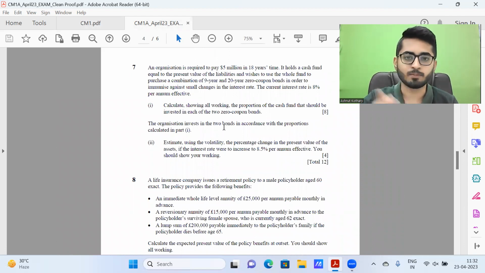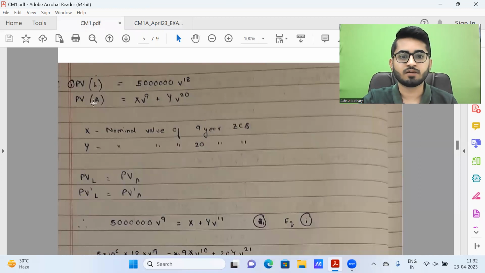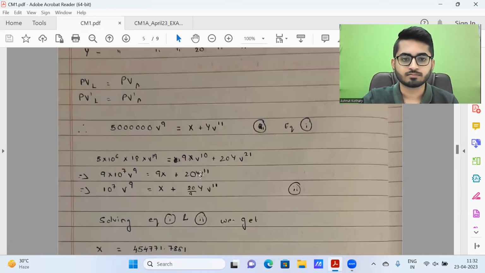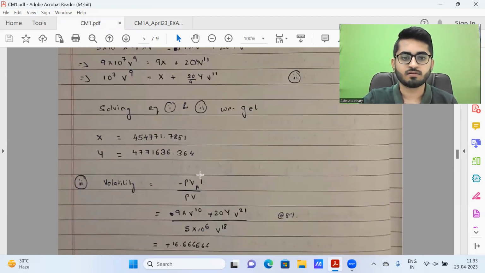Question 7 is from term structure of interest rates, a typical immunization question. So let us take a look at the solution for the same. We have the present value of liabilities. We have the present value of assets. Describe what X and Y are. We basically equate the present value of assets and liabilities, and we also equate the first derivative of the same. So these are the equations which I'm getting, and on solution, these are the values of X and Y which I'm getting.